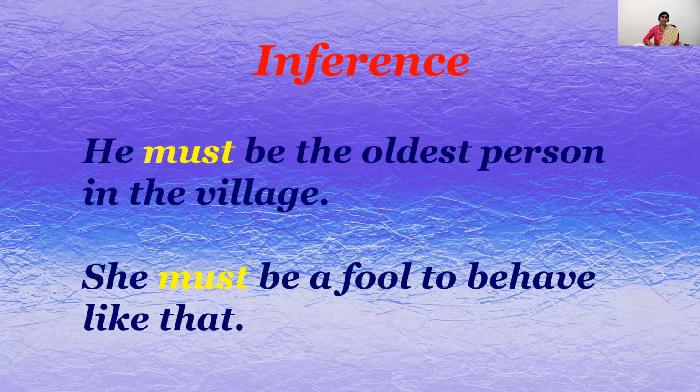The next one, inference. The word inference is nothing but inferring something. He must be the oldest person in the village. That means he must be the oldest person. There is no other chance of that. He must be a fool to behave like that. In these sentences, we are inferring something.